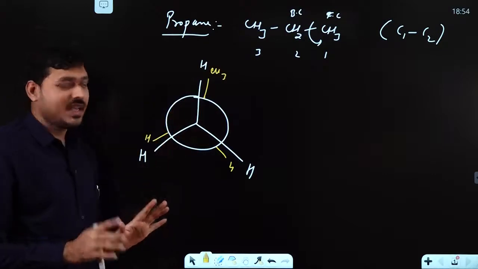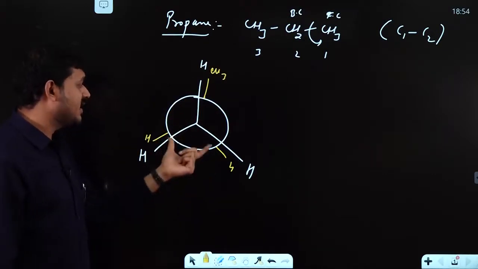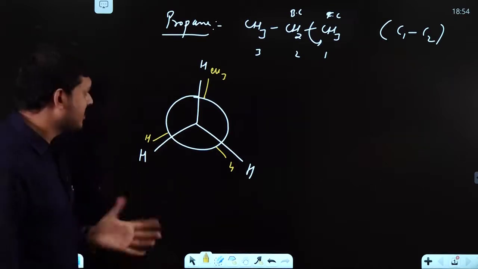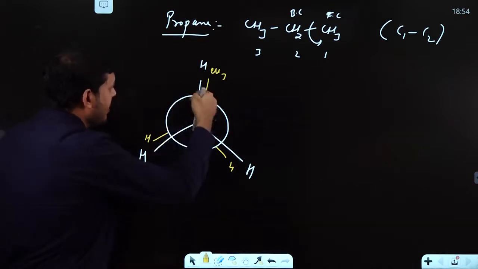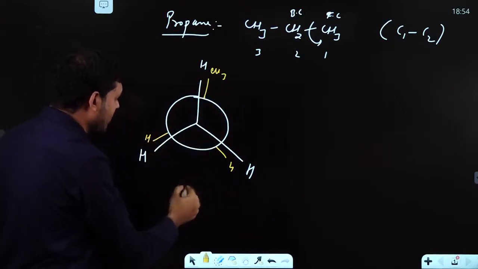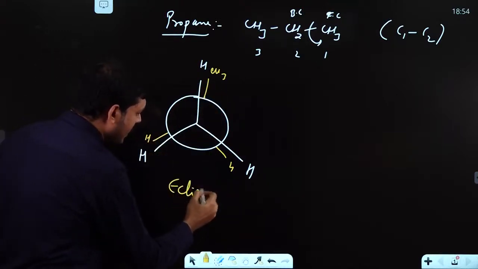Now you can say which structure this is, whether it is eclipsed or staggered. Simply, you can say these two are parallel, at the back side of each other. This is front, this is back. So this is your eclipsed form.